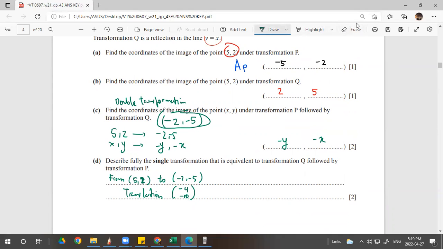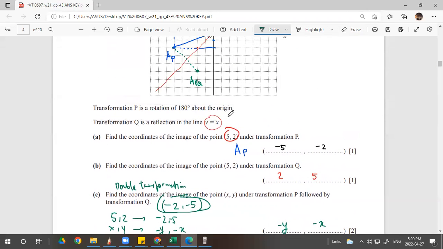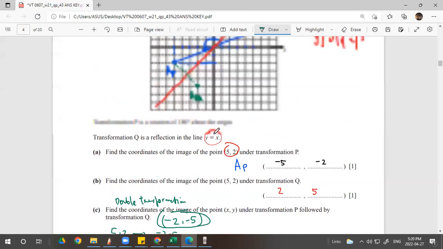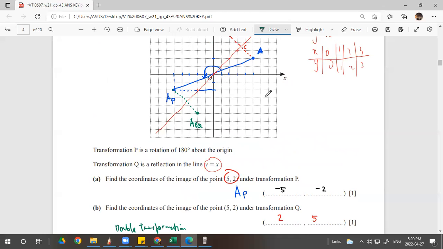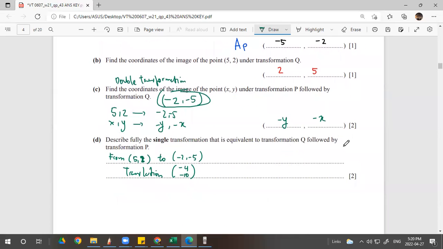Okay. Can you explain what it means by transformation Q followed by transformation P? So the object is reflected through the line y equals x and then continued with the rotation of 180 degrees, right? So Q first and then P. So you do the double transformation, but you are asked for the single rule. Actually, it's very simple. For the single rule, you go from the original to the second position. So how do you do this? You need to translate, right?